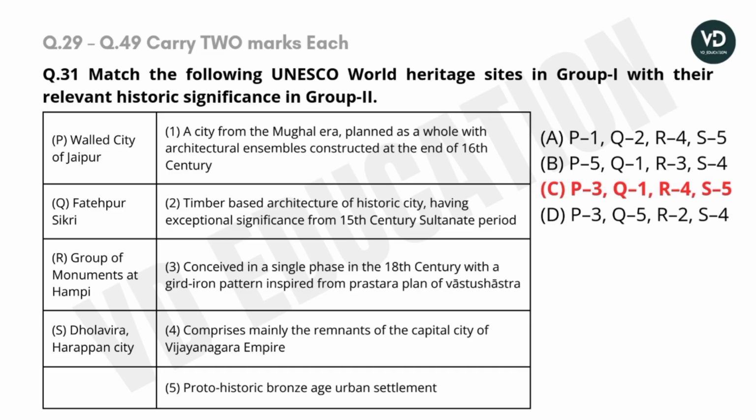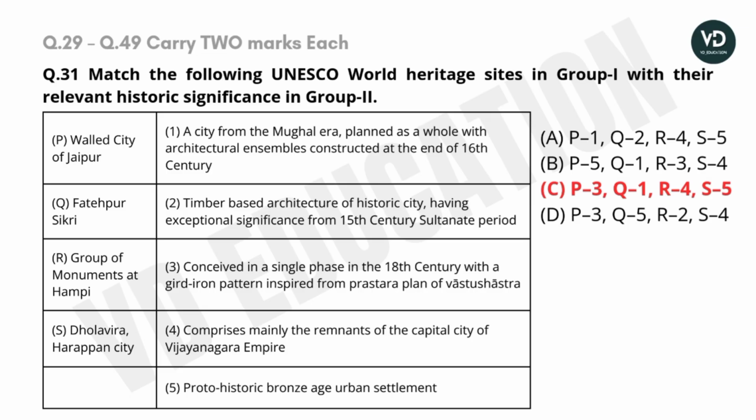First, a city from the Mughal era planned as a whole with the architecture ensemble constructed at the end of the 16th century. Second, the timber-based architecture of a historic city having exceptional significance from the 15th century Sultanate period. Third, conceived in a single phase in the 18th century with a grid iron pattern inspired from the Prastara plan of Vastu Shastra. Fourth, comprises mainly the remnants of a capital city of the Vijayanagara Empire. Fifth, proto-historic Bronze Age urban settlement.